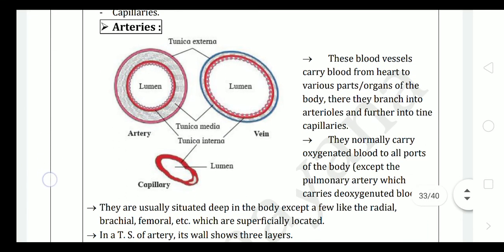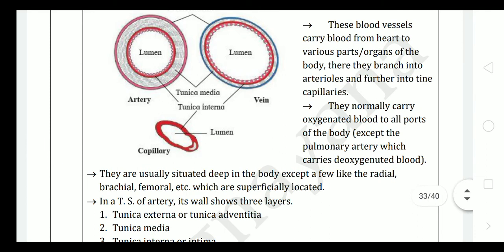Arteries are the blood vessels which carry blood from the heart to the various parts of the body and then branch into arterioles, that means the smallest ones when they get divided, and further they redivide and turn into capillaries, where they show very minute diameter and which are permeable for the exchange of material.